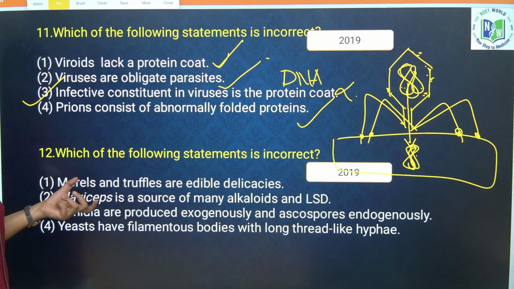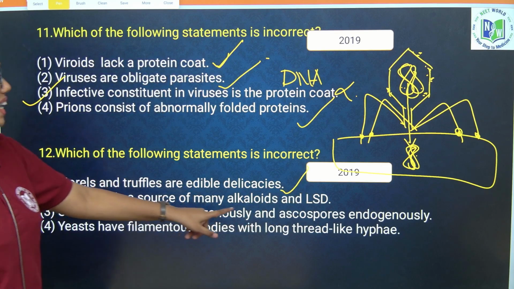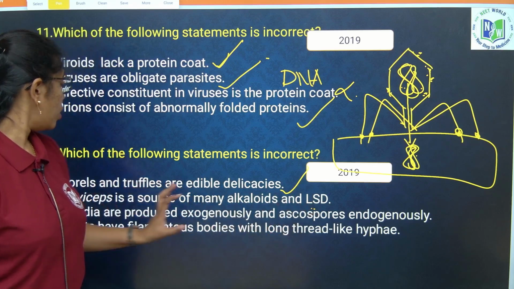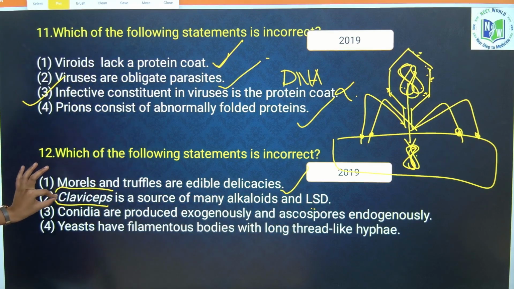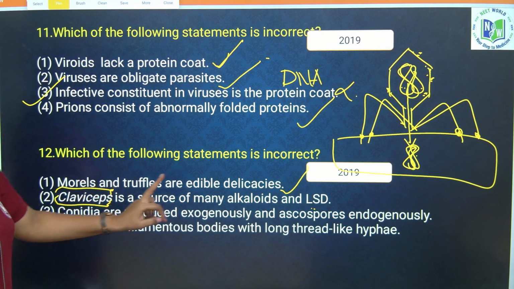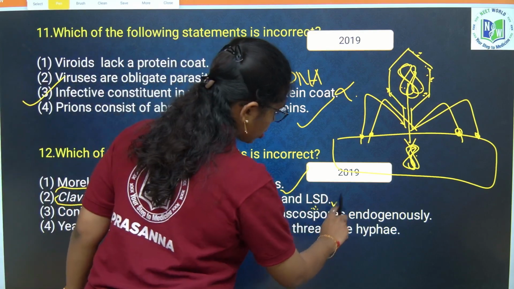Which of the following statements is incorrect? He is saying morels and truffles are edible delicacies. True. Claviceps is a source of many alkaloids and lysergic acid. Yes, true. What is Claviceps? Claviceps causes ergot disease. They have a precursor, that is LSD, and they synthesize LSD, that is true.